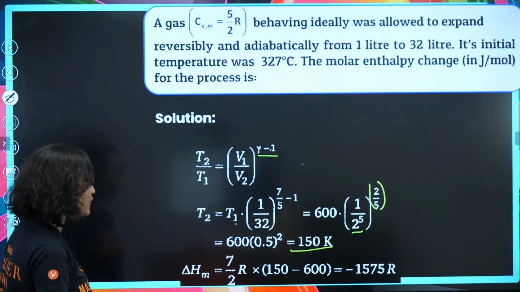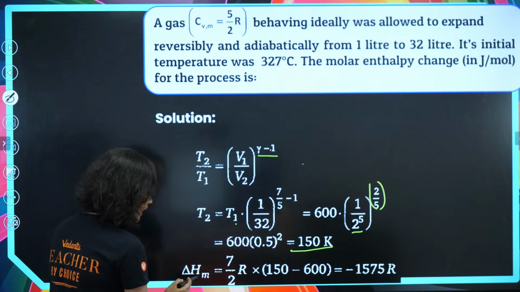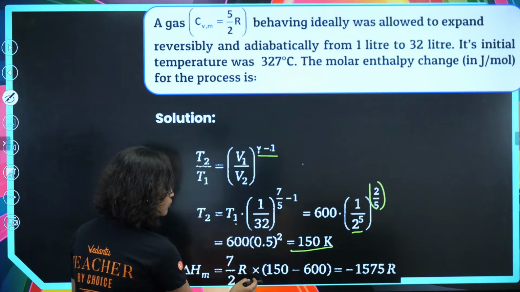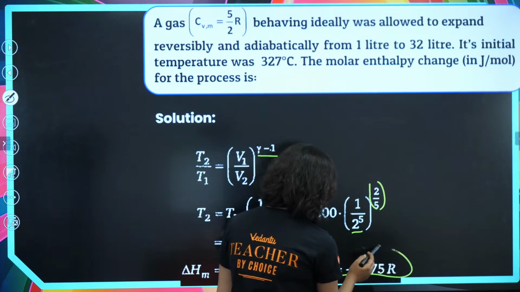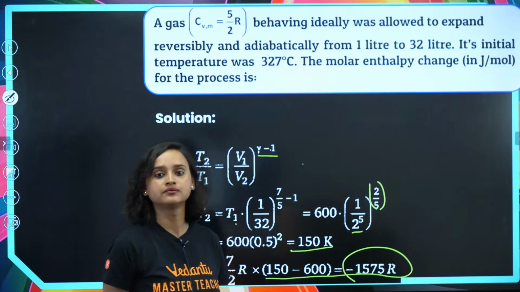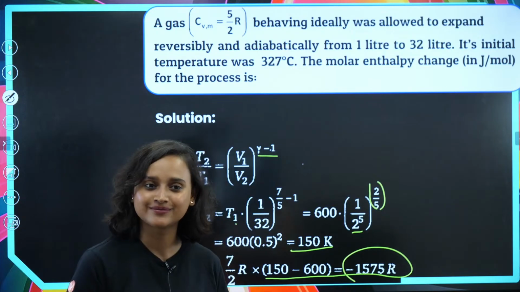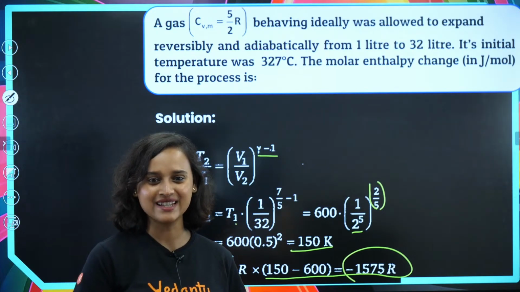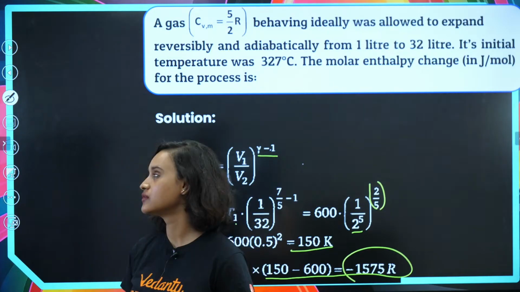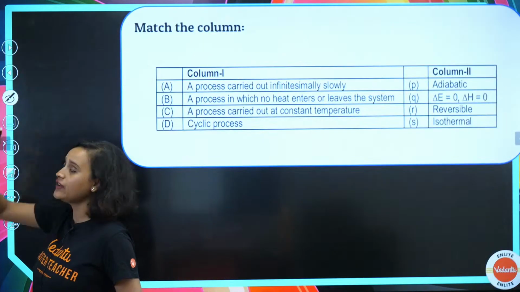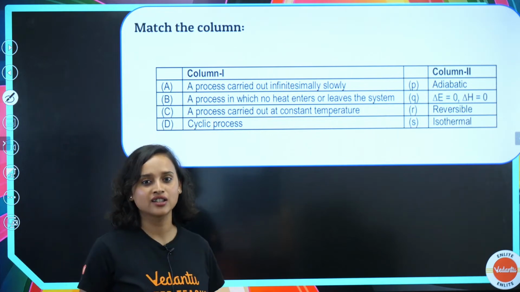And if I have 150 Kelvin, then delta Hm is equal to 7 by 2 R into (150 minus 600), which will be equal to minus 1575 R. Am I right? Yes? It'll be equal to this? Very good. Chalo, moving on from here.